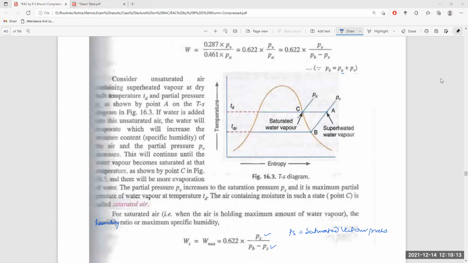So this is equal to 0.0622 into PS by PV.